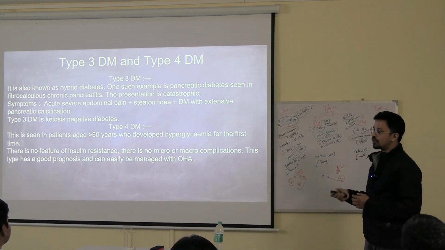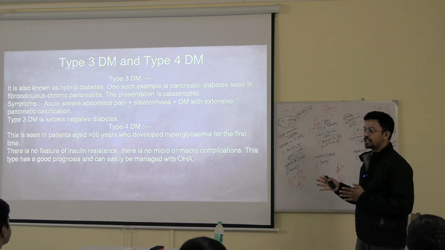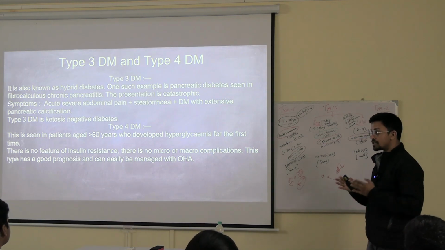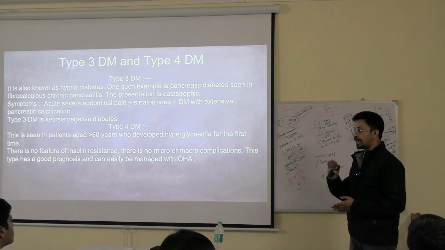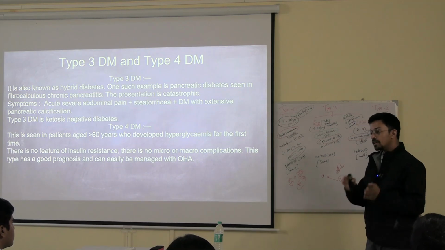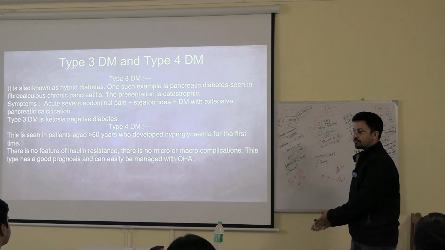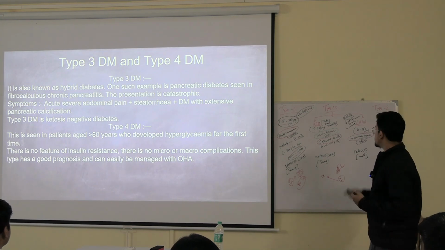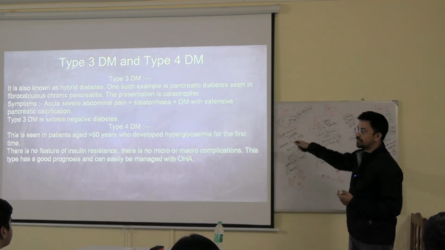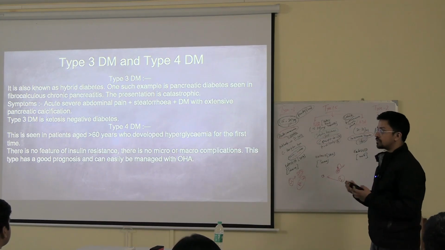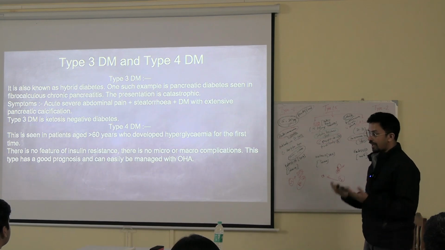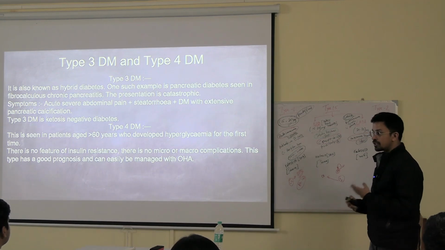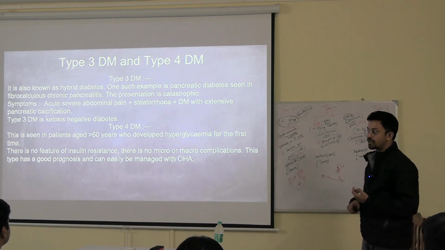Over the years, these are more around 30-35 years aged patients who have pancreatitis. They first develop pancreatitis, not diabetes first. They first develop pancreatitis, then develop diabetes. Okay, that is why this is known as a hybrid diabetes. The reasons are not insulin resistance or autoimmunity. The reasons are the destruction of the pancreas cells. The endocrine glands are not working properly. Insulin is not coming properly. That is why they are developing diabetes.